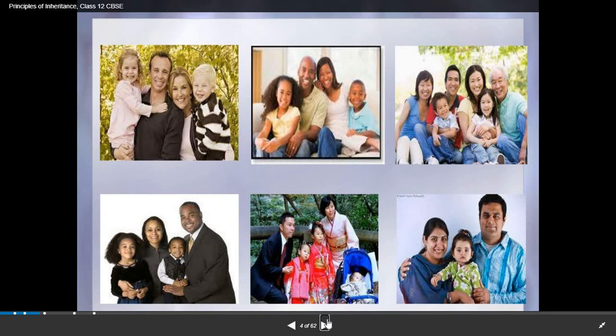This is how you can see in the photograph, parents with their children. Here you can see that they have some similar characteristics, but not all the characteristics are similar to the parents. They have somewhat different skin color, different hair color, different way of acting. So these are some of the differences.